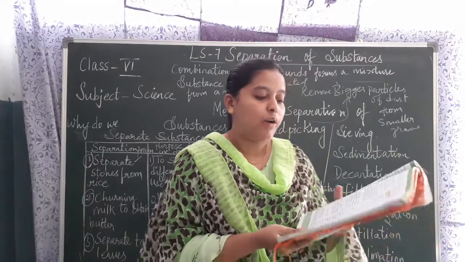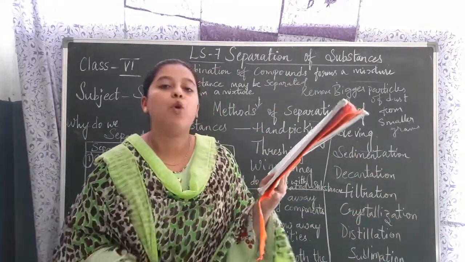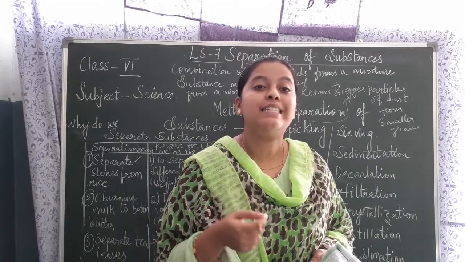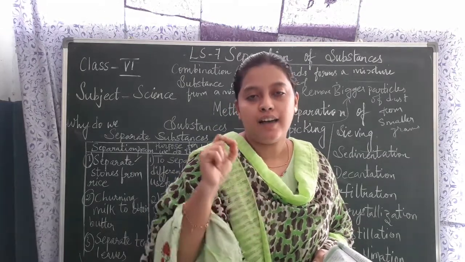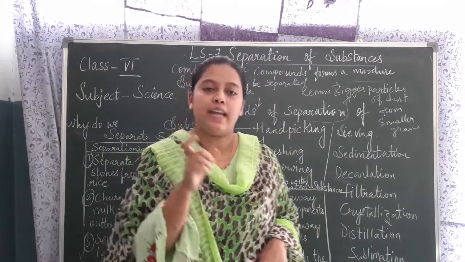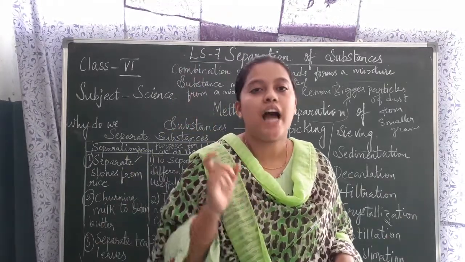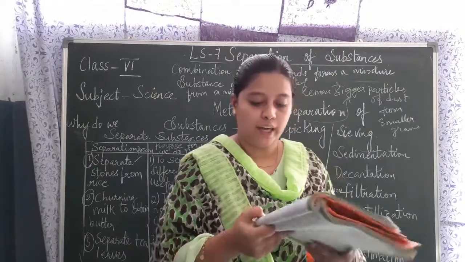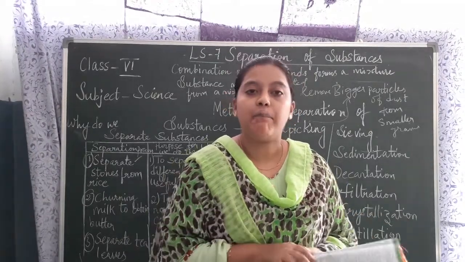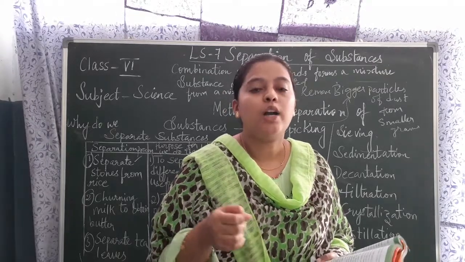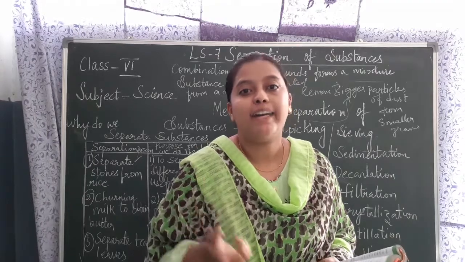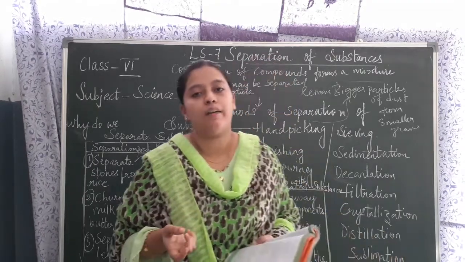Okay children, now next we go into separation using more than one method. Before going to that, I want to say, do you all know, children, Chilka Lake? Okay, Chilka is the name of a lake. It is India's largest salt water lake, children. And in the Middle Ages, do you know, salt was very expensive, and hence it was also known as white gold. It was called white gold in the Middle Ages.